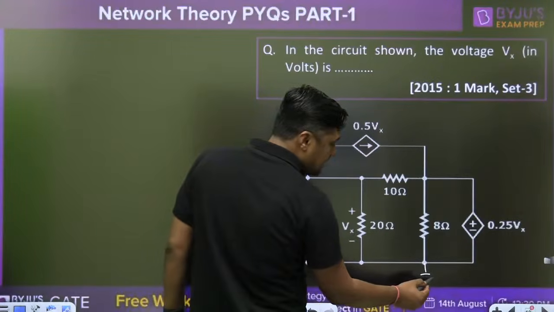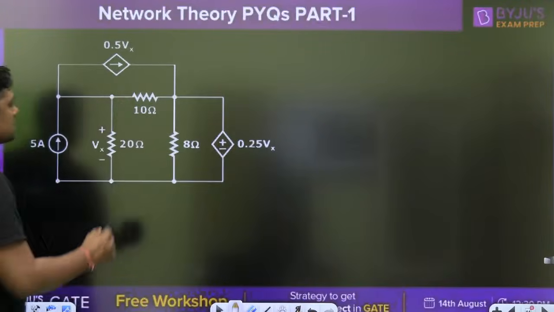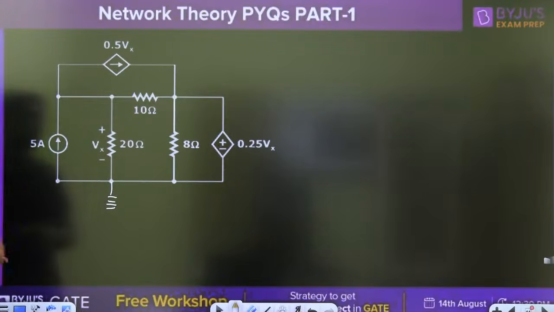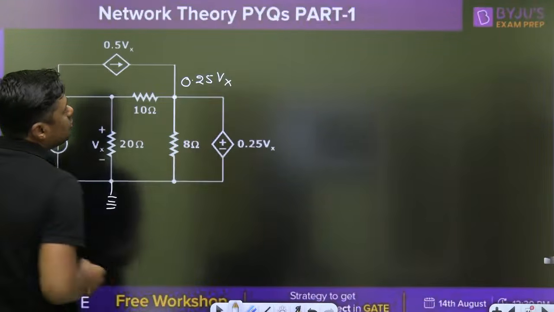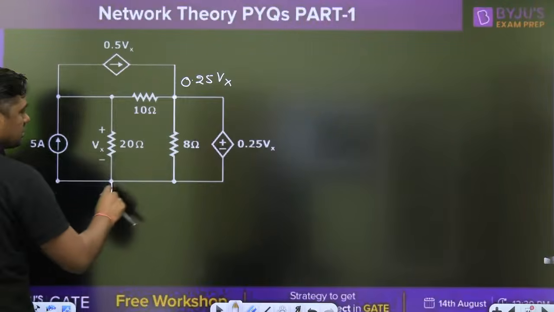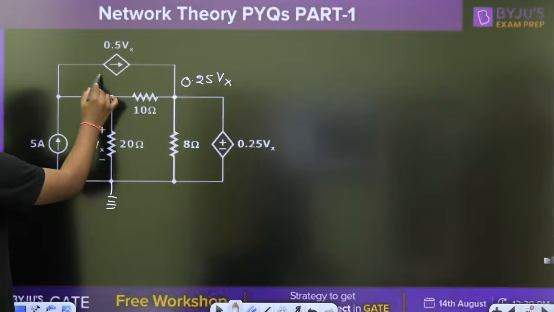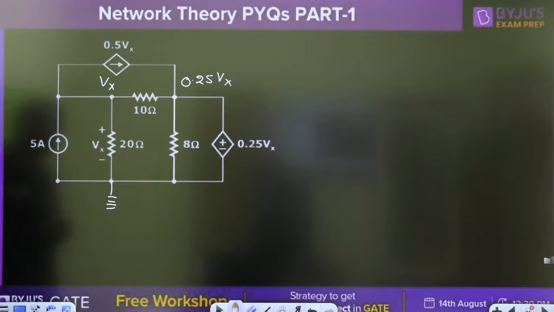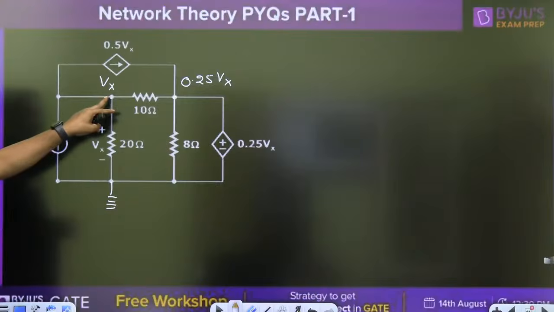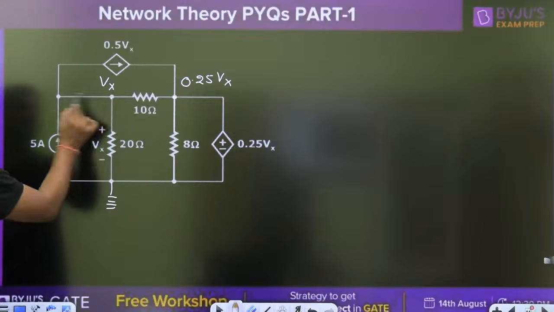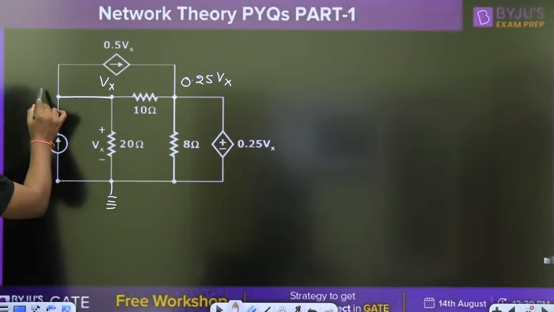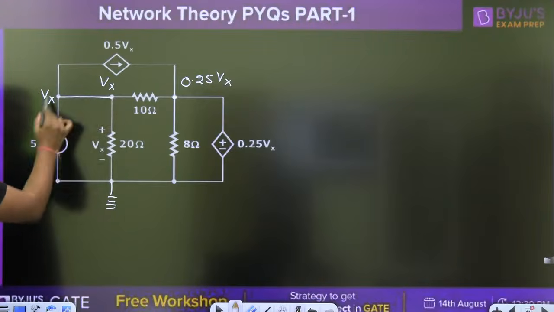Simply, let this be the reference. When this is the reference, what is the voltage at this point? 0.25 Vx, because it is a voltage source. What is the voltage at this point? This is nothing but Vx. Then simply you can write a KCL at this point. These two nodes are the same node because they are short circuited. So what is the voltage at this point? Vx. This is the same node.